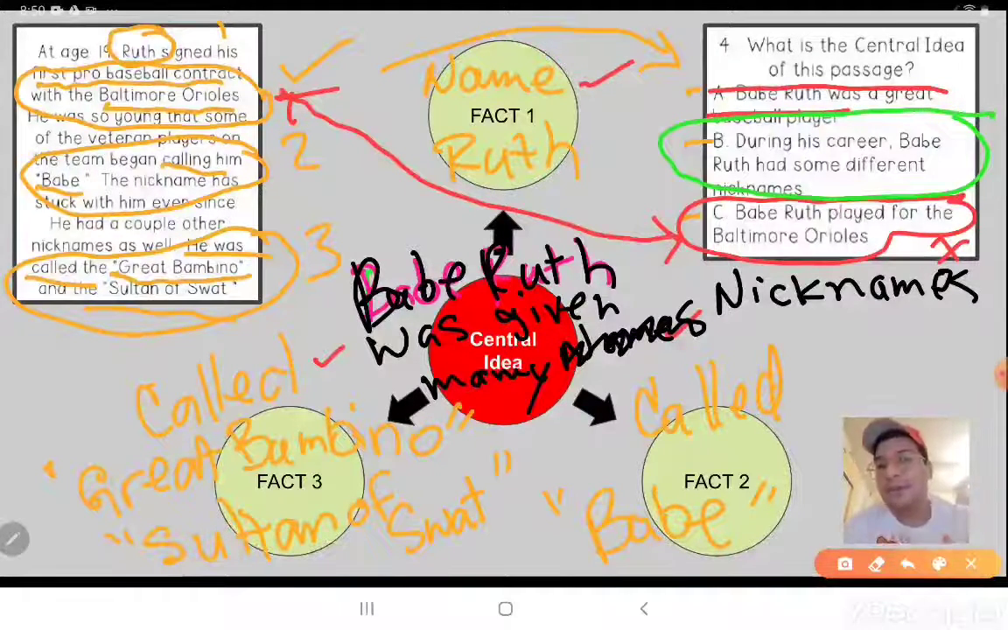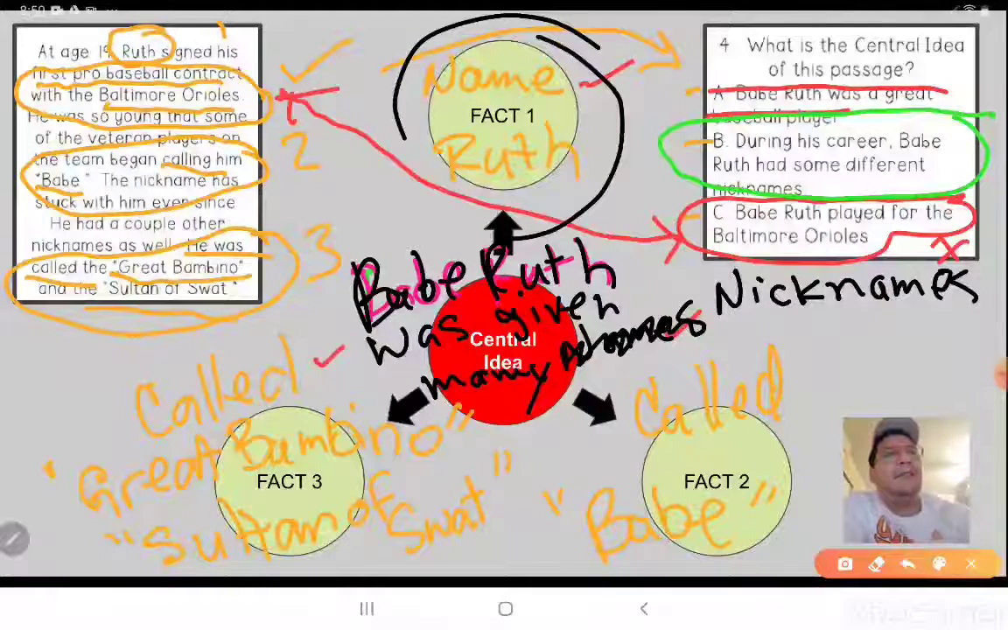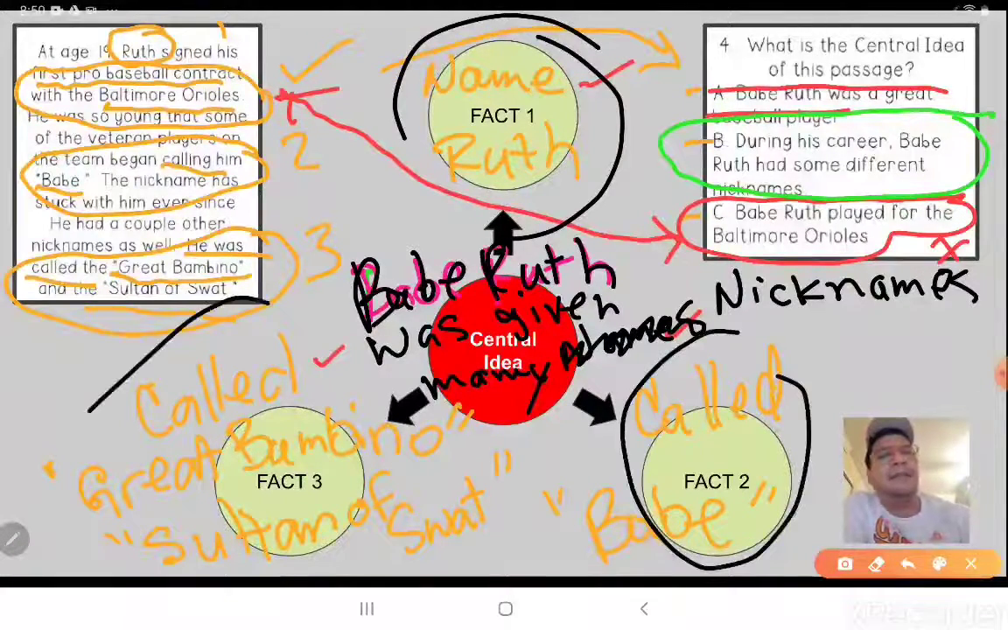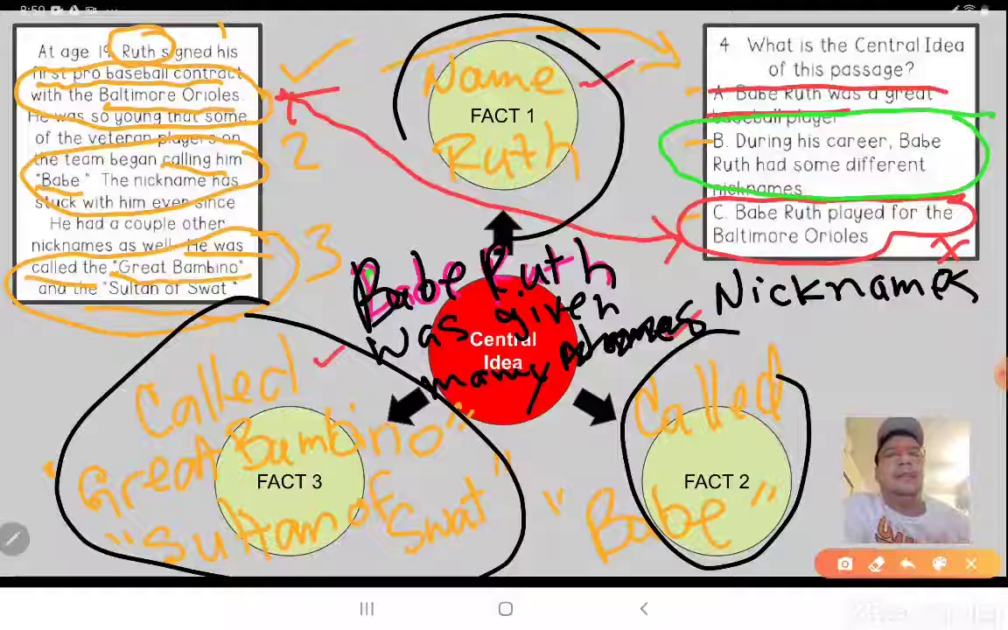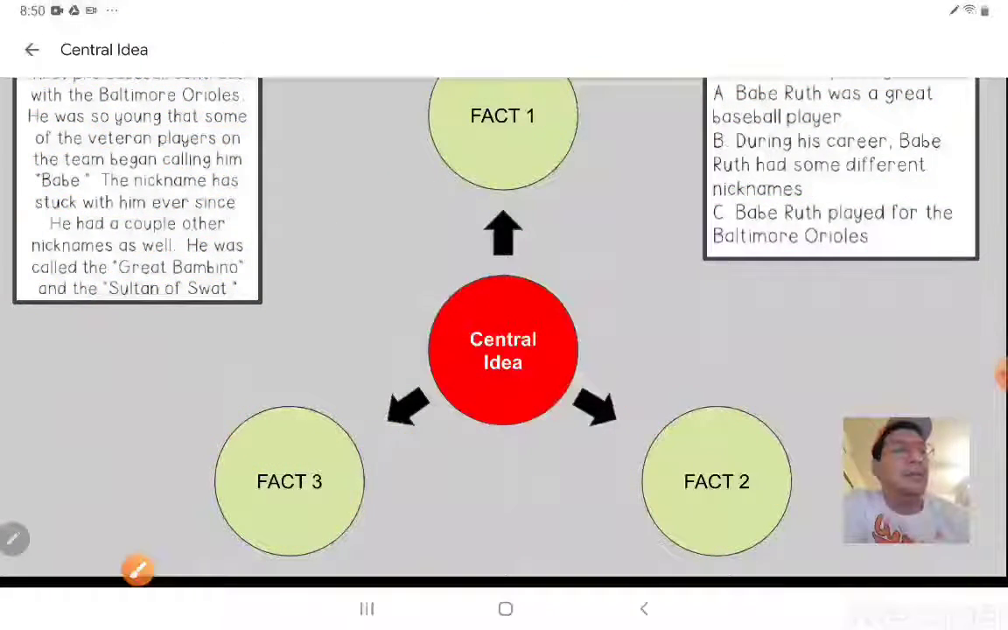All right. So Babe Ruth was given many nicknames. Sorry about the sloppy work, but hopefully you identify it. I was trying to put things together for you. But Babe Ruth was given many nicknames. That's the main central idea here. And remember, once again, a fact here, a fact here, and a fact here that were in common. And that's how we find our central idea. So hopefully you like that part and enjoy that.